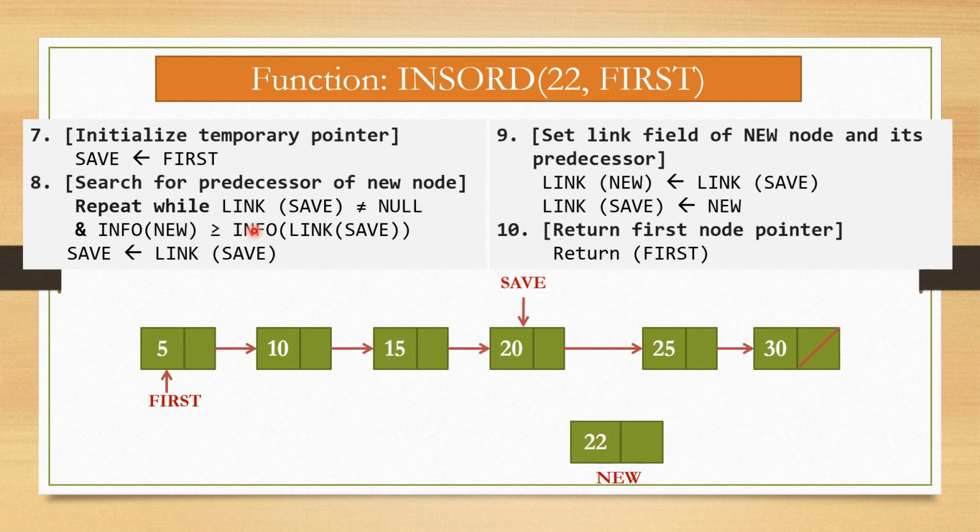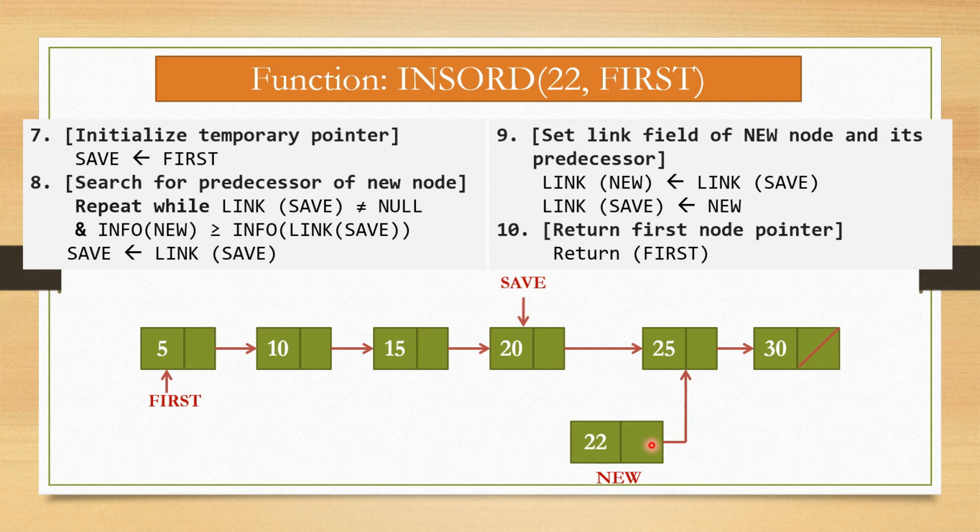So we have to exit from these steps and go to the next step, that is set link field of new node and its predecessor. So link of new is equal to link of save. That means link of new is this, it becomes link of save. Whatever the link part of this save has, this will now be assigned to new, right?